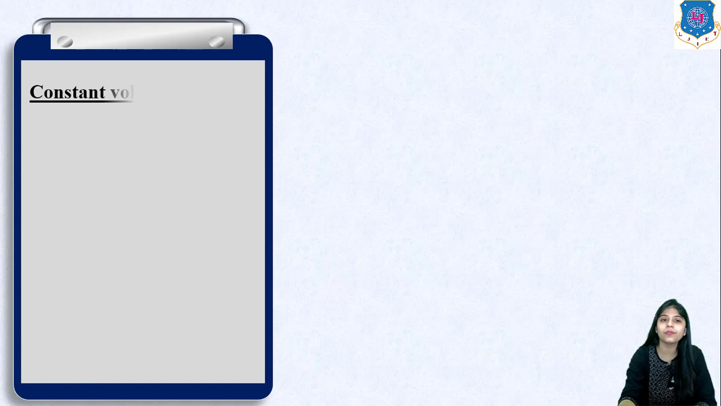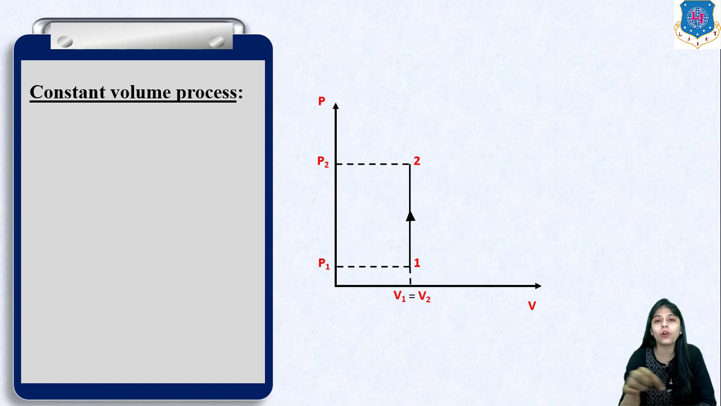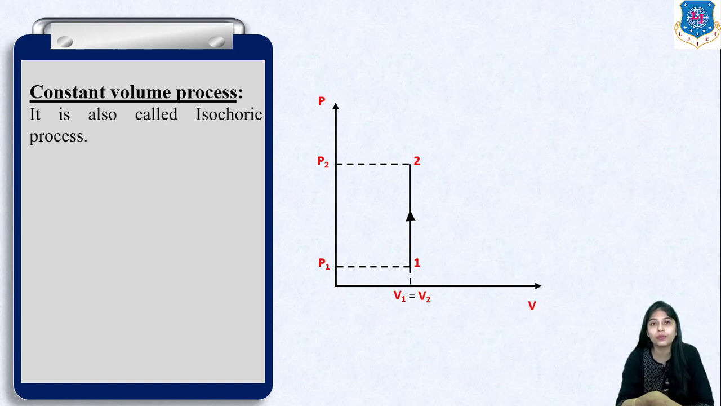First let us start with the constant volume process. As the name suggests, this is a process in which volume remains constant. As you can see in this PV diagram, at point 1 and 2, that is the initial state and final state, volume remains constant, V1 is equal to V2, but pressure changes. The initial pressure is P1 while the final pressure is P2. This constant volume process is also known as the isochoric process.